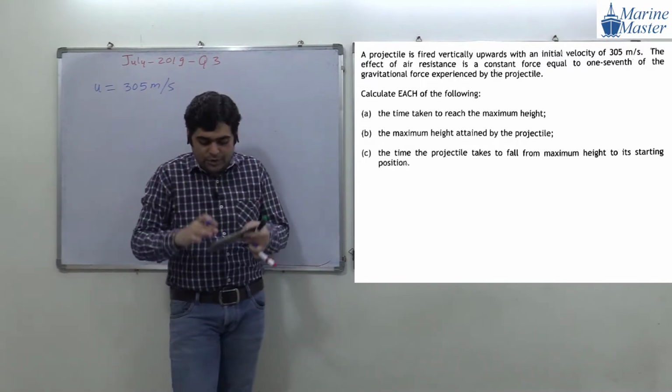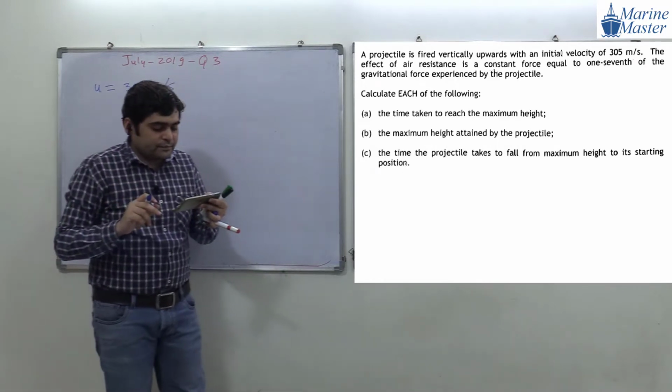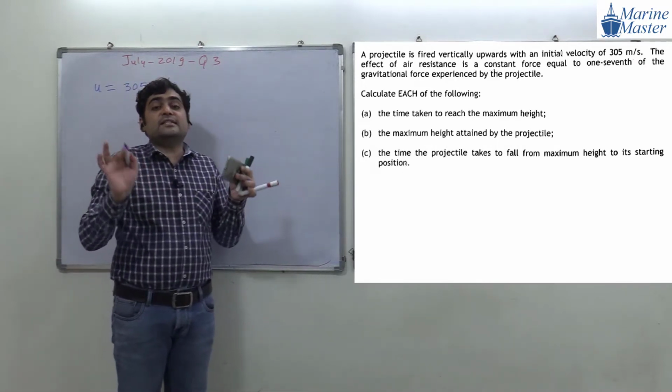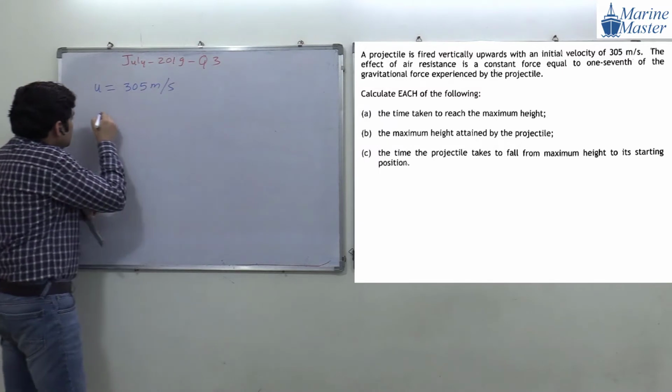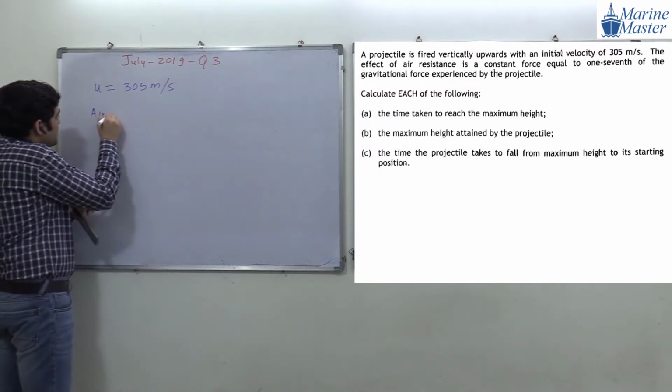Listen to my words here. So what does it mean, guys? Here, air resistance is not negligible, because they mentioned it in the question.